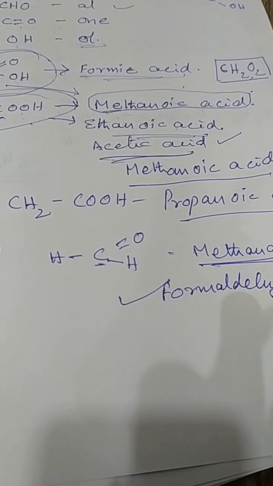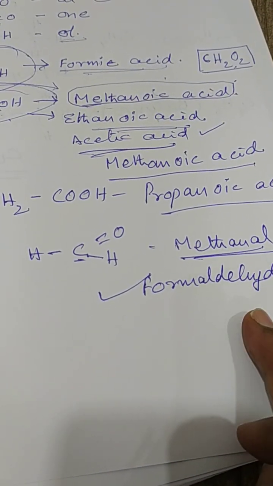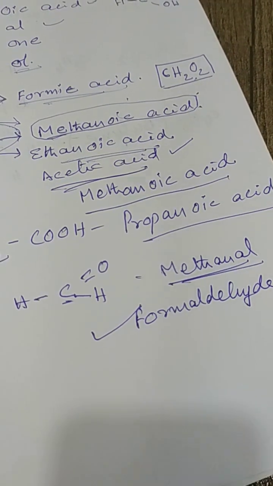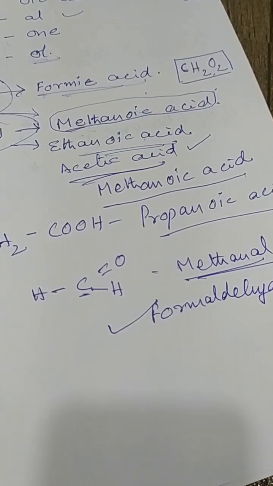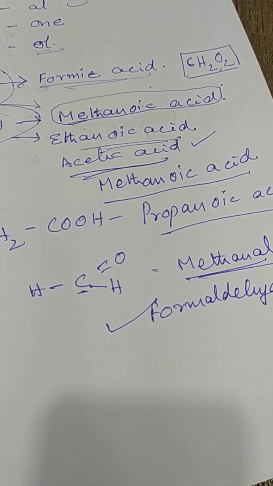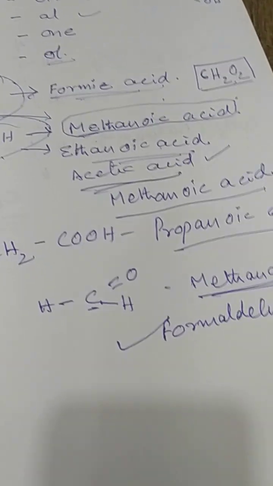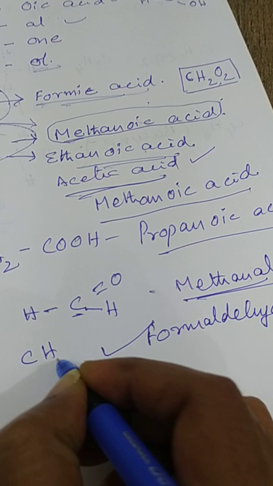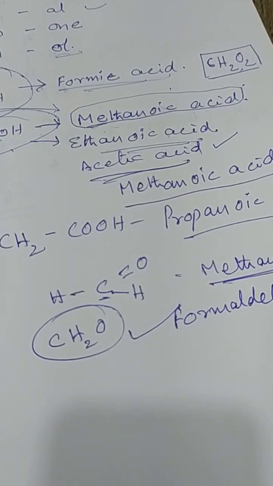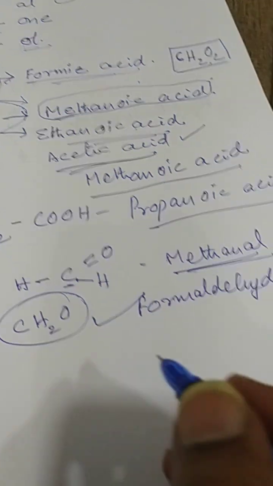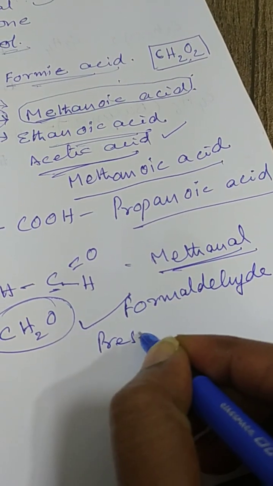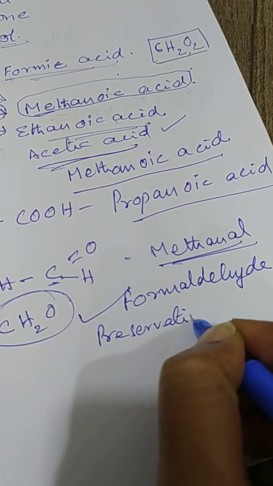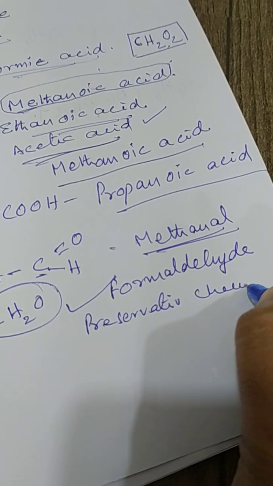Sometimes the question comes like this: what is the preservative chemical name? That is called formaldehyde. And the structure of formaldehyde is CH2O. This is the structure of formaldehyde, the preservative chemical.